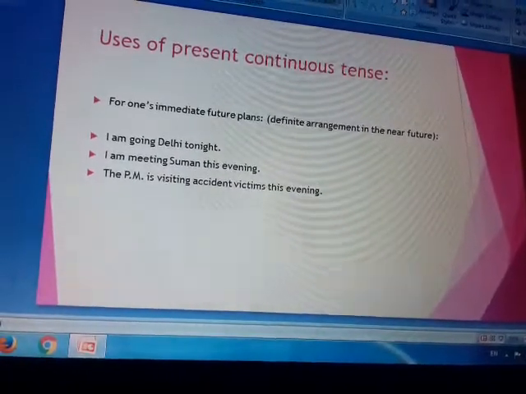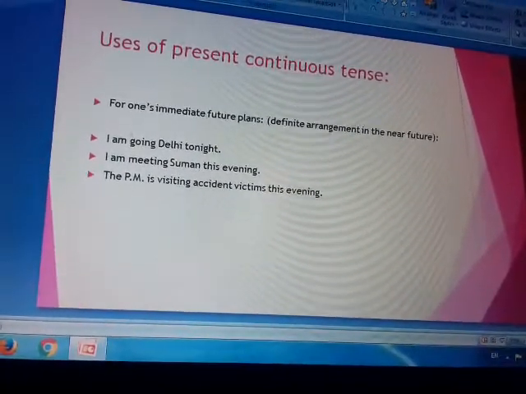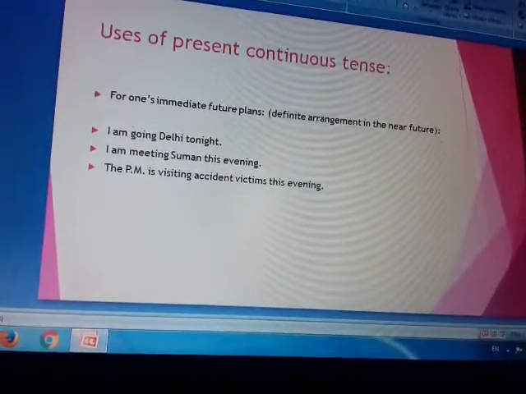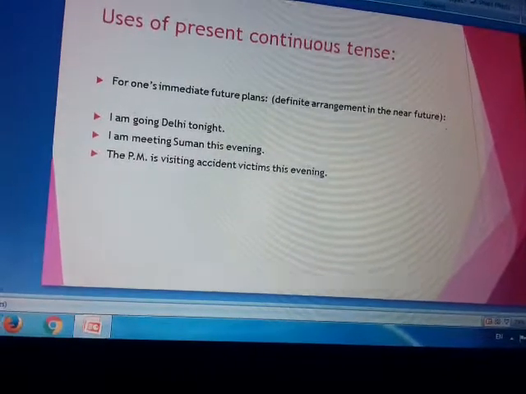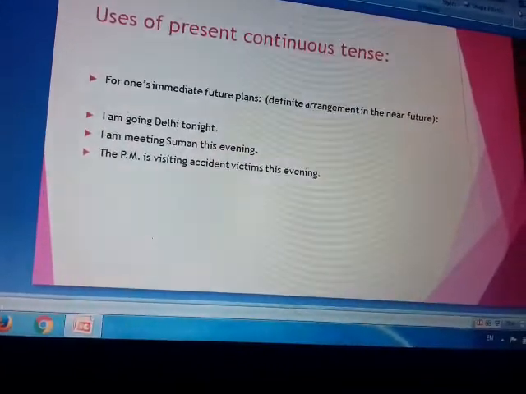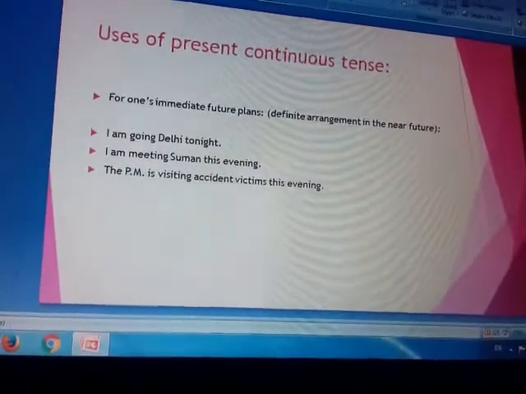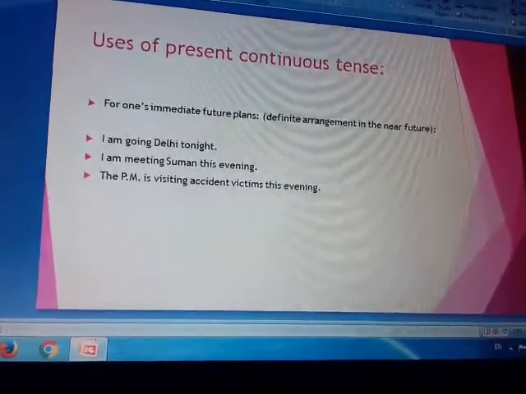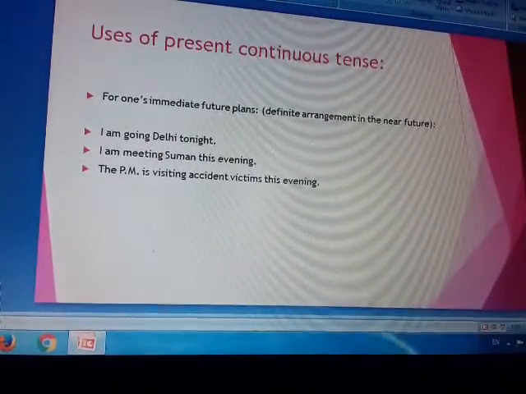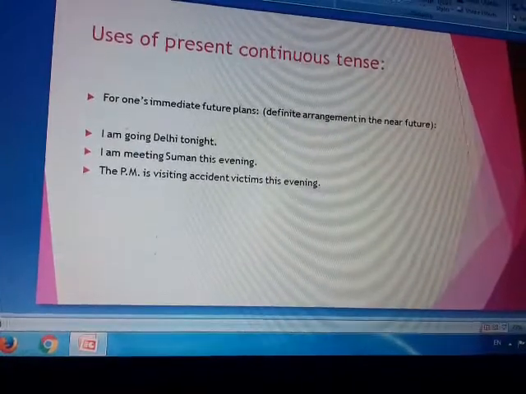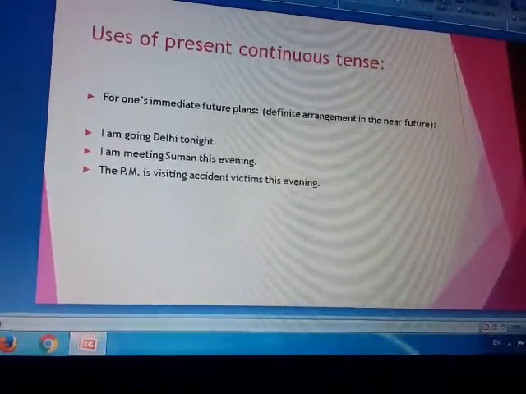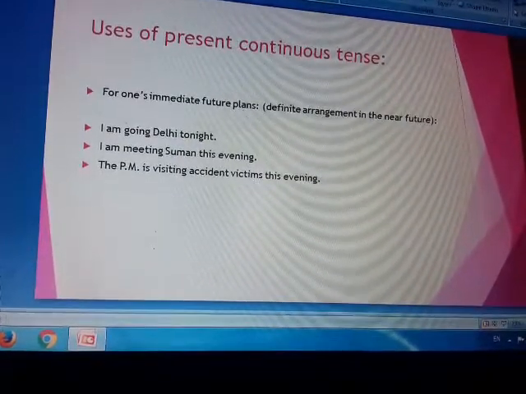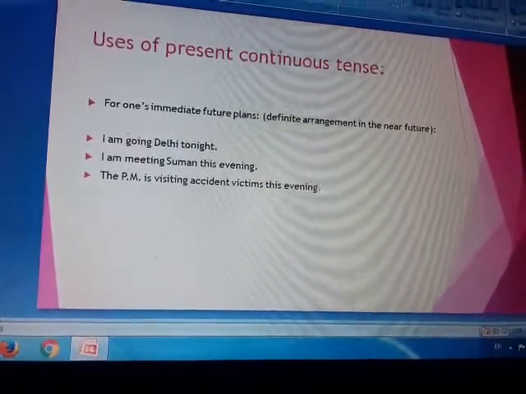Another use of present continuous tense is for one's immediate future plans, definite arrangements in the near future. I am going to Delhi tonight. So in the night he has a plan that he will go to Delhi, but he has used the present continuous tense. I am going to Delhi tonight. Am going. First form of the verb plus ing.